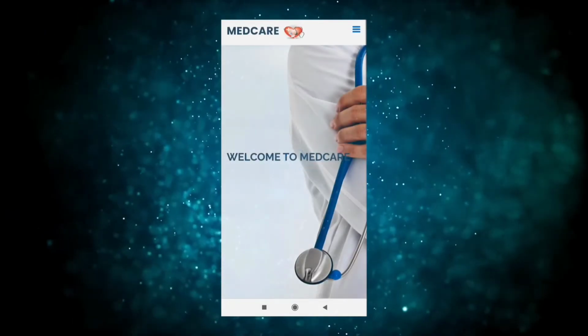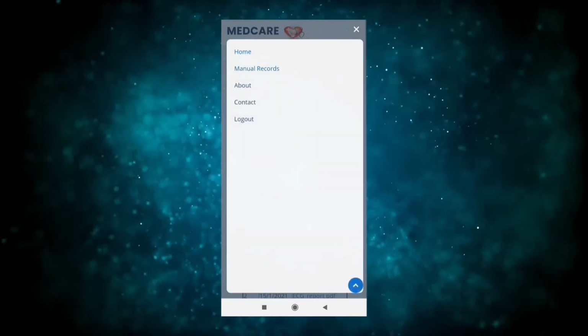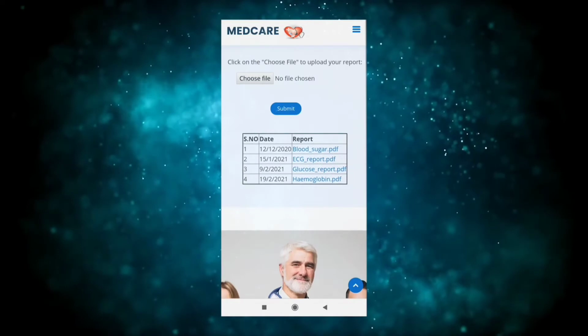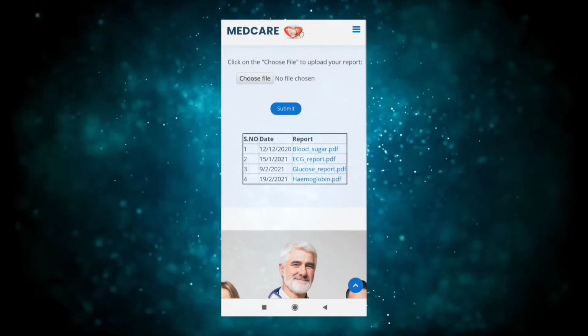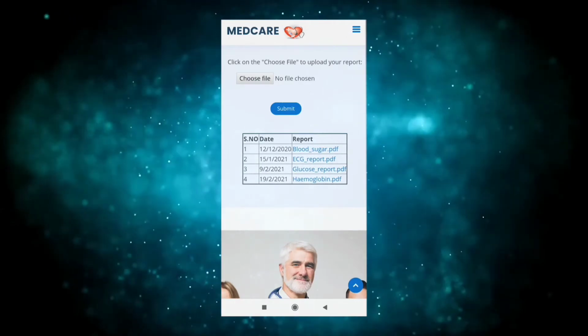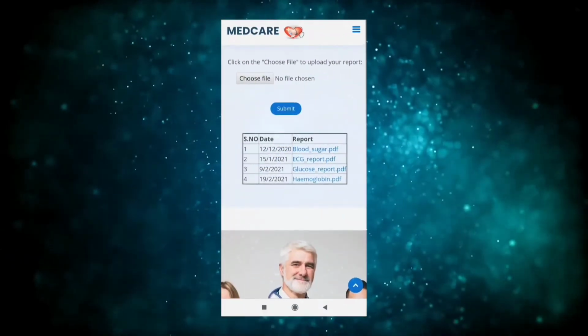After clicking the submit button, if you again go to manual records, your uploaded report will be added to the existing ones. If you click on this, you can view the report. If you want, you can download it.